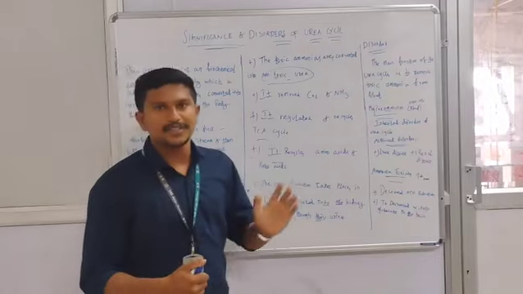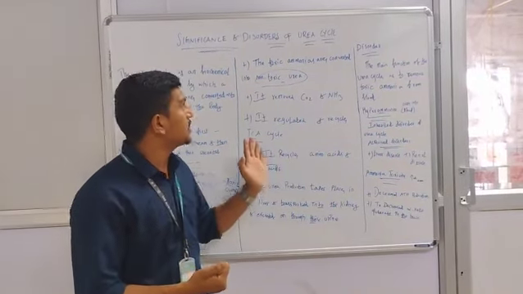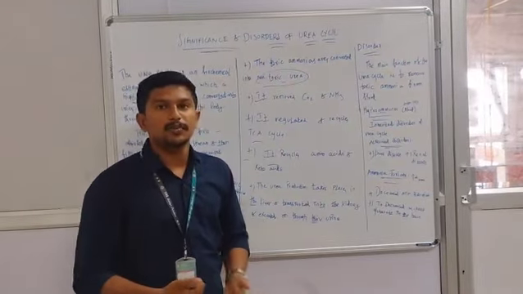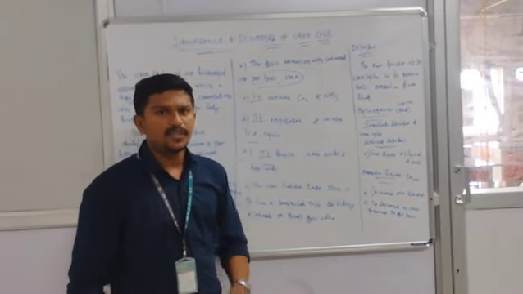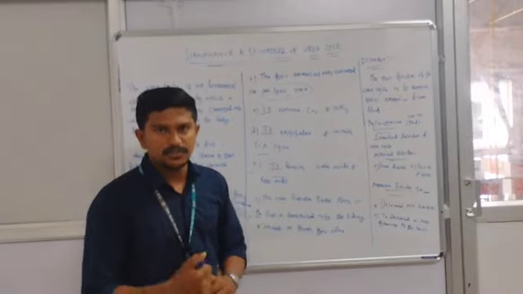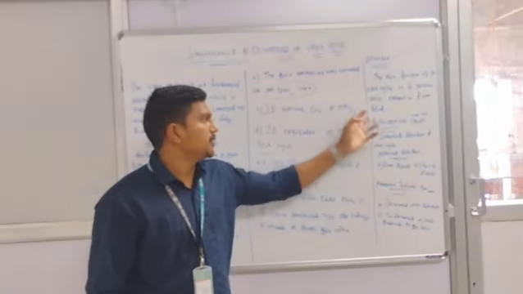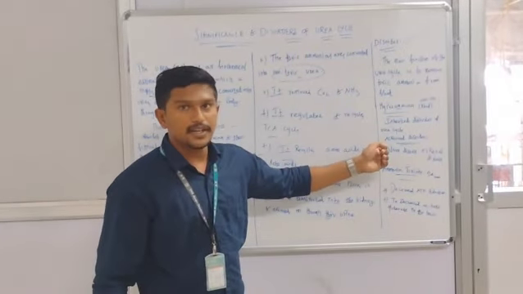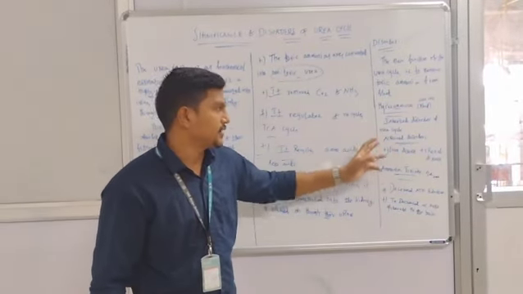Next we are going to talk about the disorders. The main function of the urea cycle is to remove toxic ammonia from the blood. The disorders are hyperammonemia and ammonia toxicity.